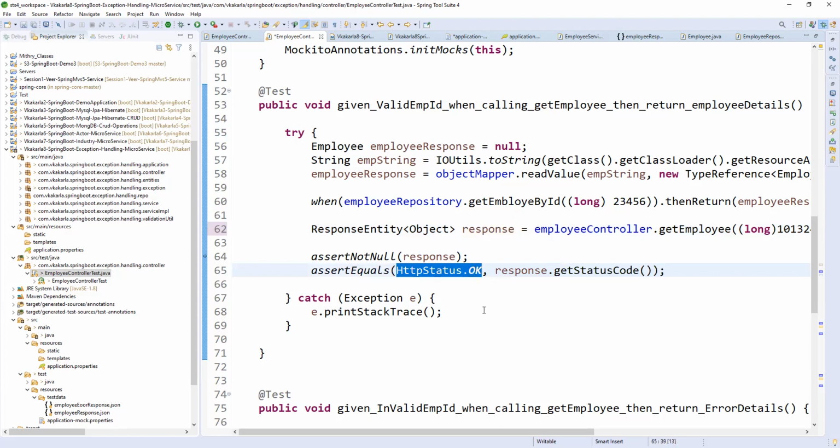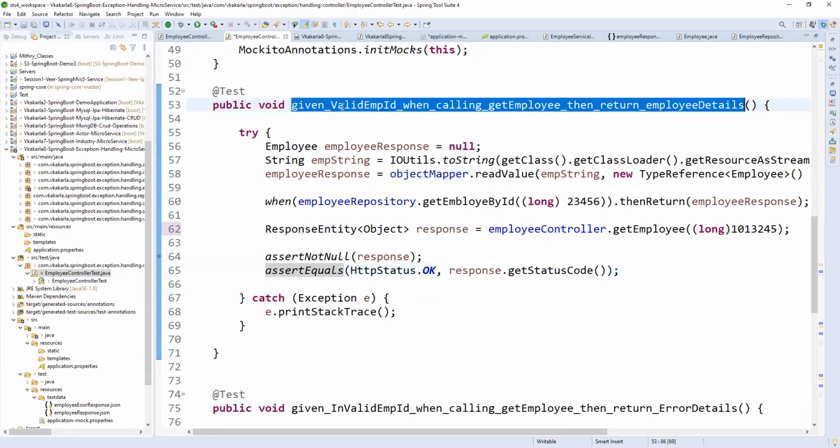So whenever you are testing your application, you need to expect, hey, my response should not be null. Okay, fine. That is executed. And also the event status. Why? Because this is a positive scenario, right? Obviously, we will get a HTTP status okay. That is what I'm expecting here. So by using JUnit, I'm equalizing my expected value with the actual value I'm getting. So it will be same. It will be executed automatically. So let me run this application.